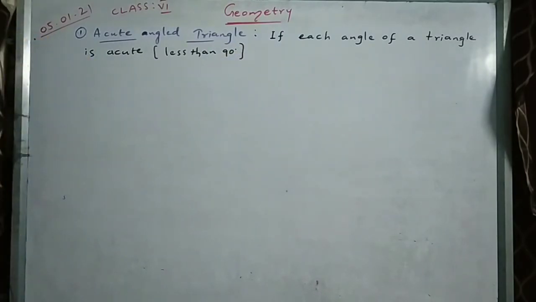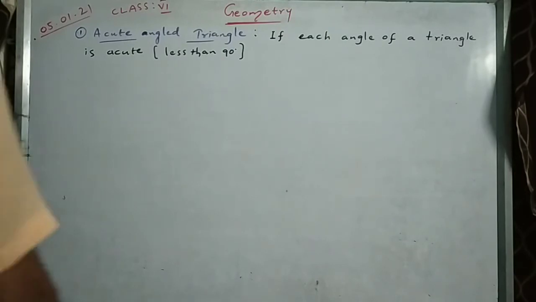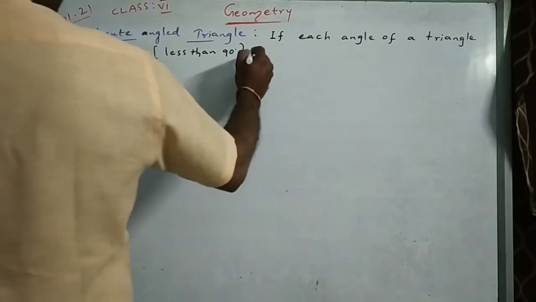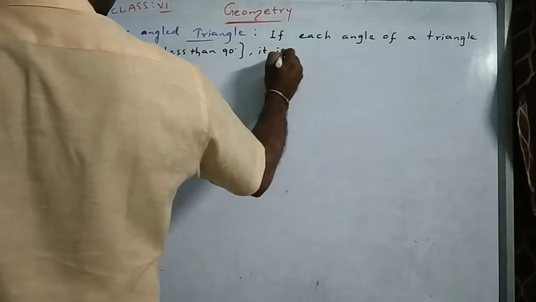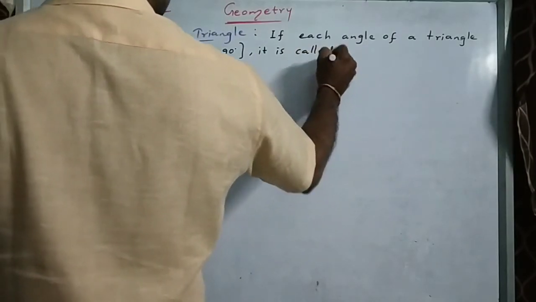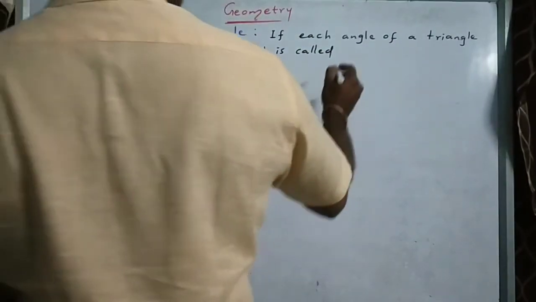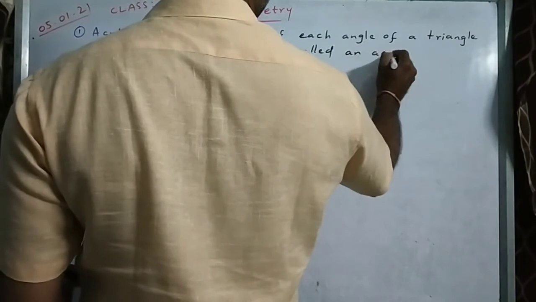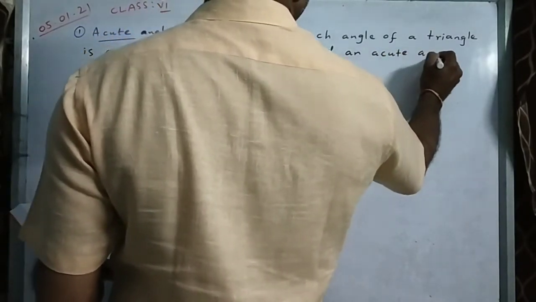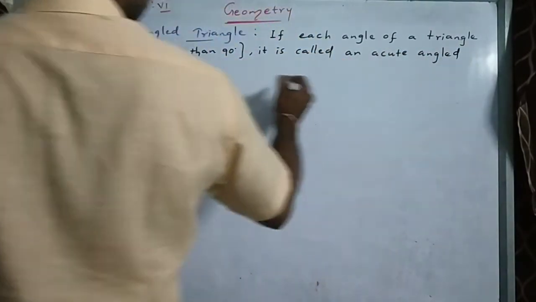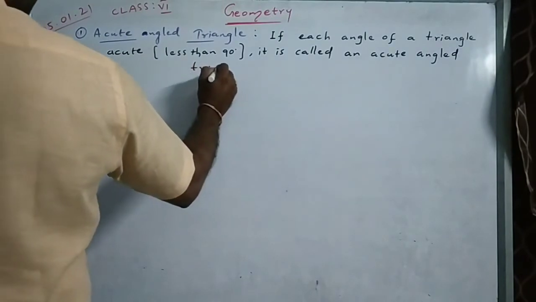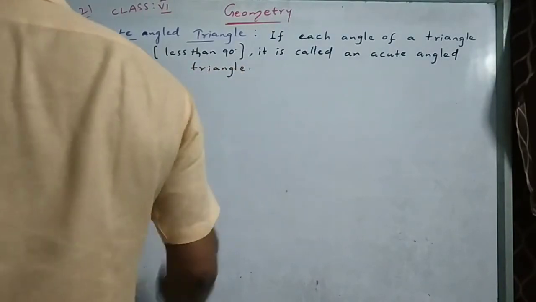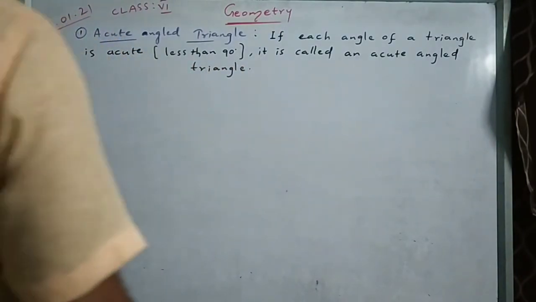If each angle of a triangle is acute, it is called an acute angled triangle. So each angle is acute.